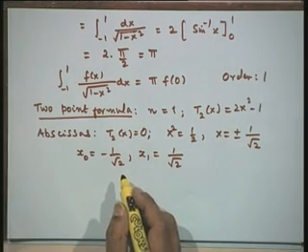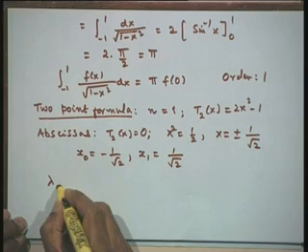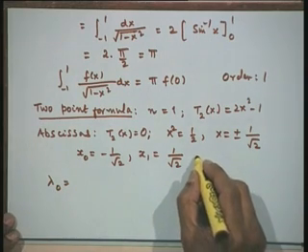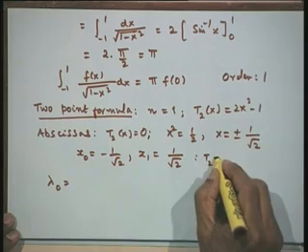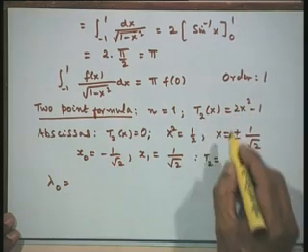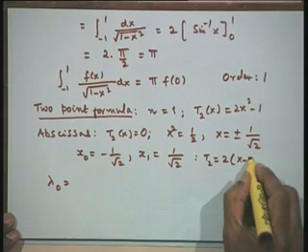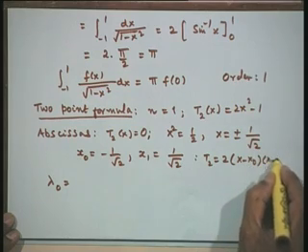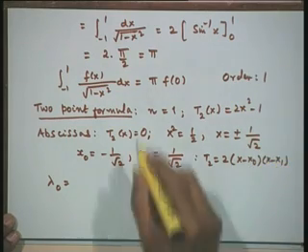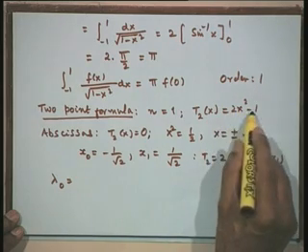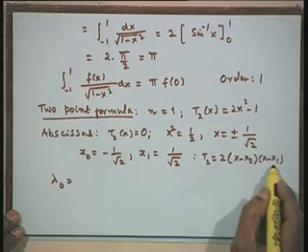Now, I need the expressions for the lambdas. Let us write down our lambda 0. Before doing that, let us do one more thing. For T 2 of x, let us take 2 common out and write whatever is left as x minus x 0 into x minus x 1, because it is easier then to cancel. So, I will write T 2 of x as 2 times the factor x minus x 0, x minus x 1.